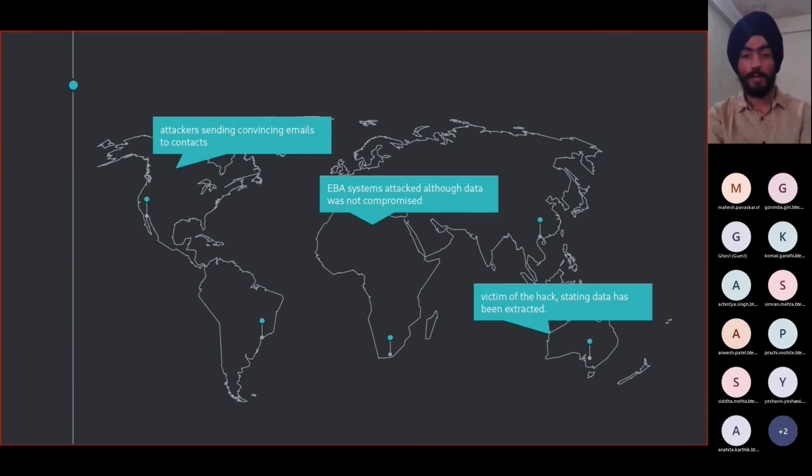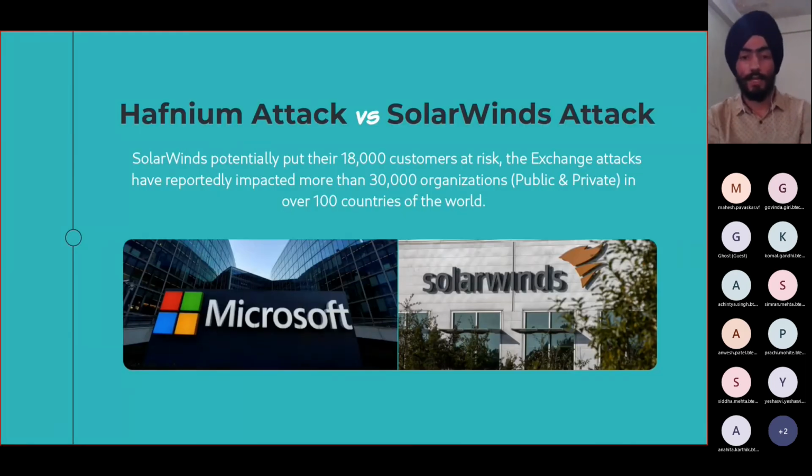People around the world became victims of this attack. The attackers were sending phishing emails to the contacts. Even the European Banking Authority reported that their systems were attacked, although no data was compromised. Now let's compare this Hafnium attack with the very famous SolarWinds attack. Both of them have a lot in common. They both started with email servers. They installed malware and carried out remote code execution.